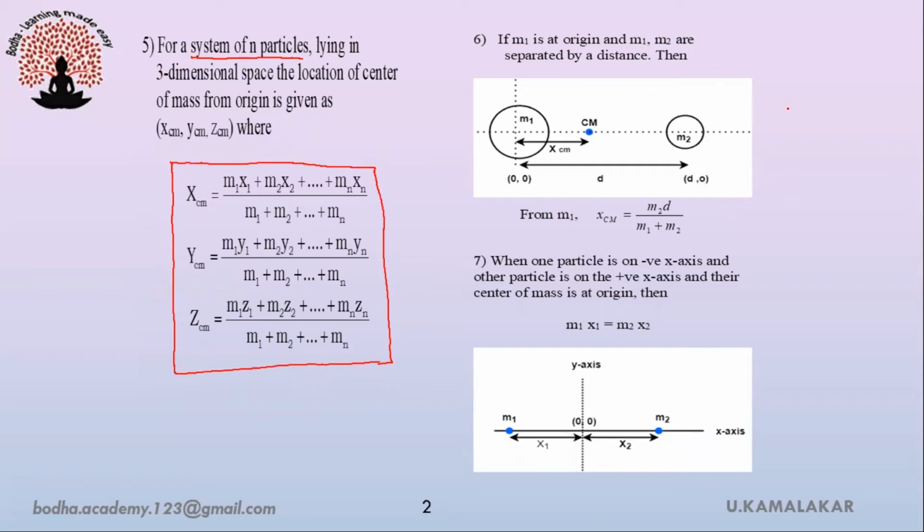Suppose if one of the masses m1 is at origin and m2 is at some distance d from first mass, then the location of center of mass from the first mass is given as xcm is equals to m2d divided by m1 plus m2. Suppose one particle is along negative x-axis and other particle is on positive y-axis and their center of mass is at origin. In such case, we can write m1x1 is equals to m2x2.